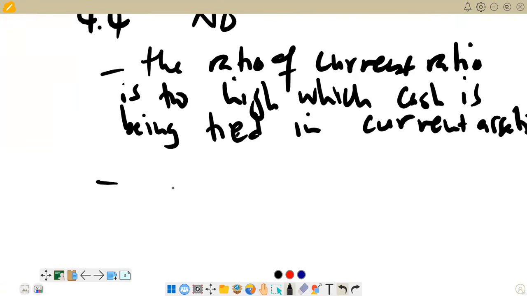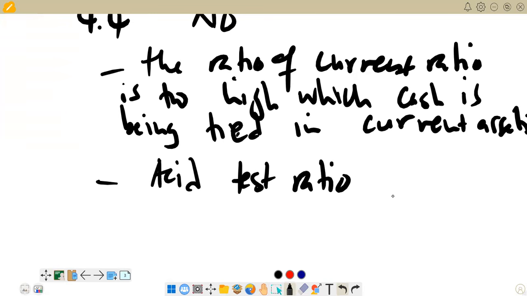Then we also comment on the asset test ratio there. So you can say asset test ratio is too high again, because it's 4.4 is to 1.